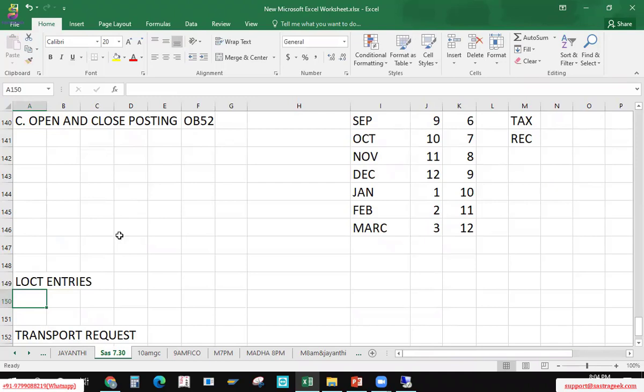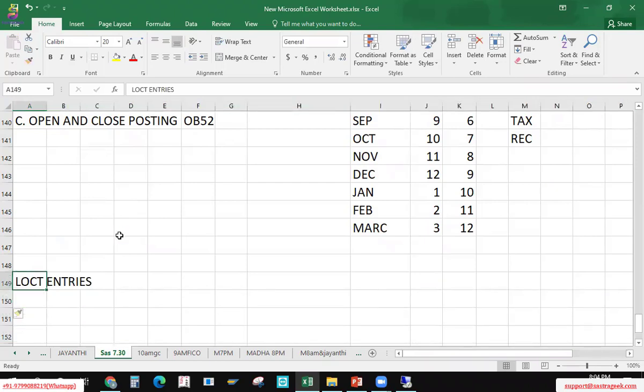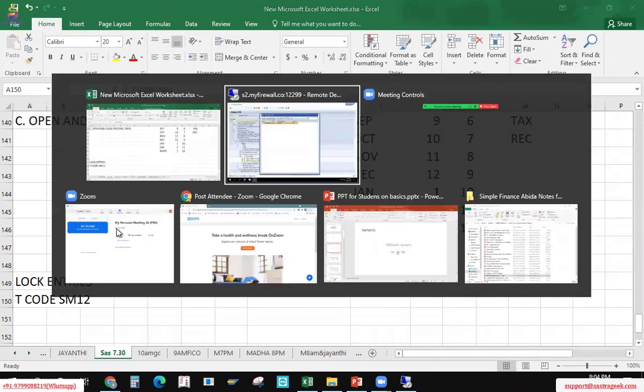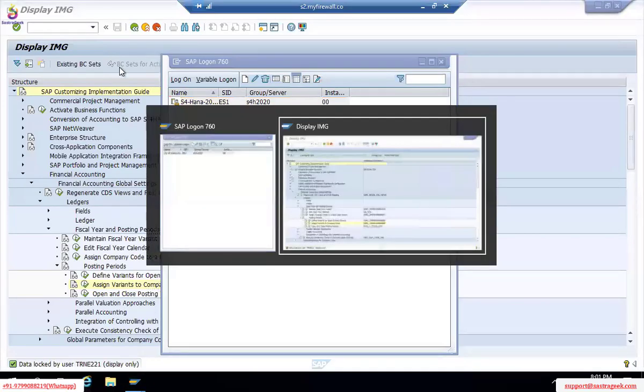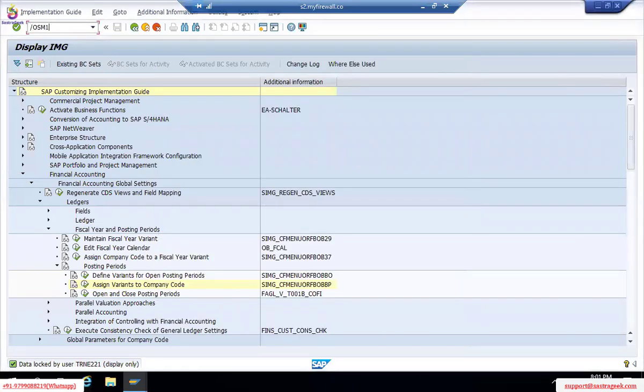If you are making a note, you can give some space. Lock entries. To delete lock entries, we'll use the SM12 T code. SM12 is a T code, a transaction code. How can we go to SM12? We can give the direct T code.